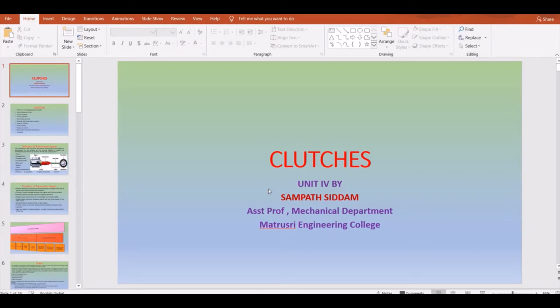Okay, so this is a very important unit from which you can expect more questions than from other units, maybe about 2 long questions, maybe about 2 short answer questions. So let's start with the topic today with the clutches.